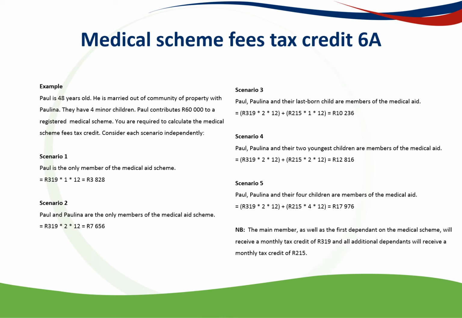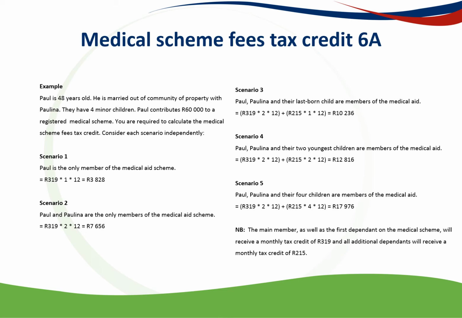For example, if you have a husband, wife, and two children, your Section 6A medical tax credit will be 319 plus 319 for the two people, and then after the second dependent it will be 215 for child 1, 215 for the next child, and that is per month, so it's times 12 months, and that will then be your medical scheme fees tax credit, which is your Section 6A.